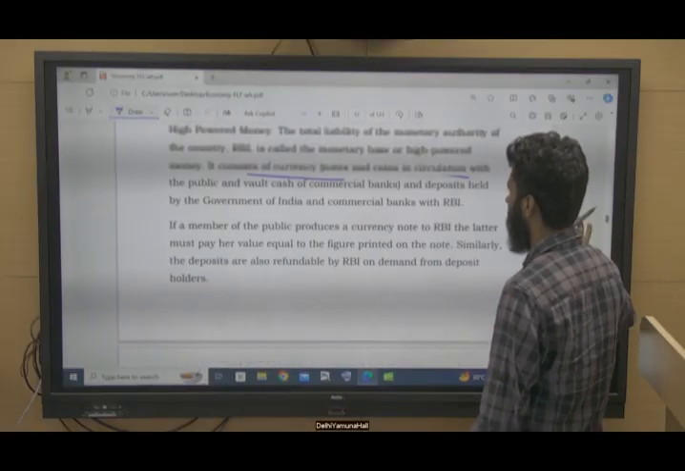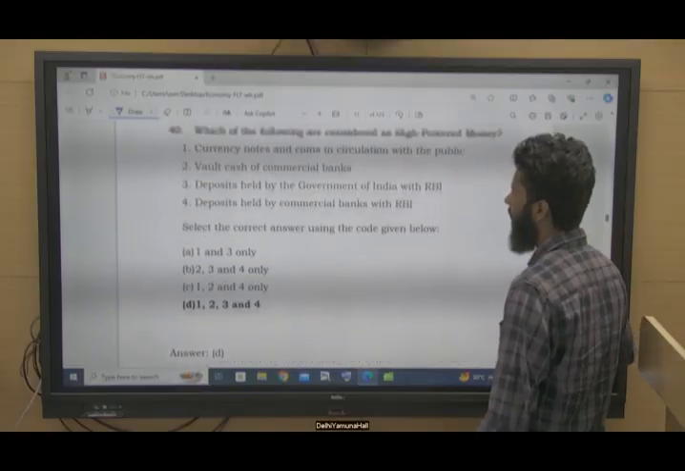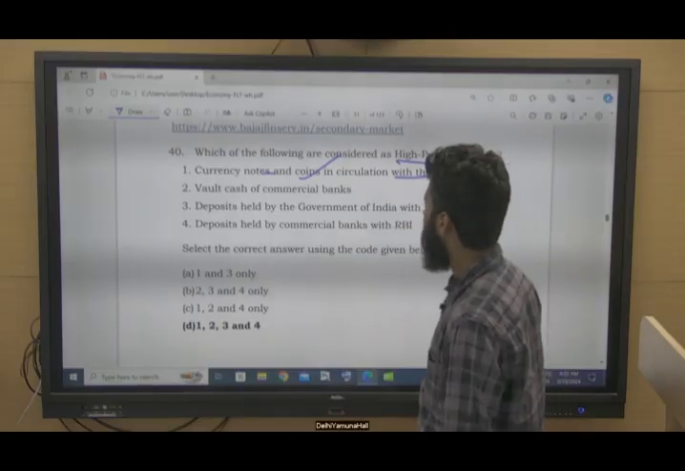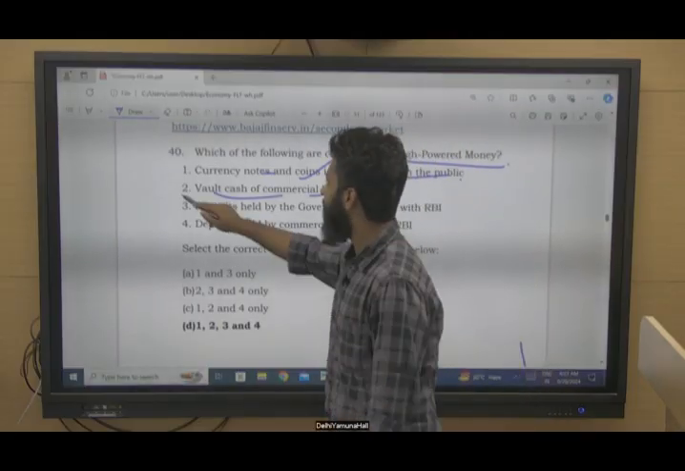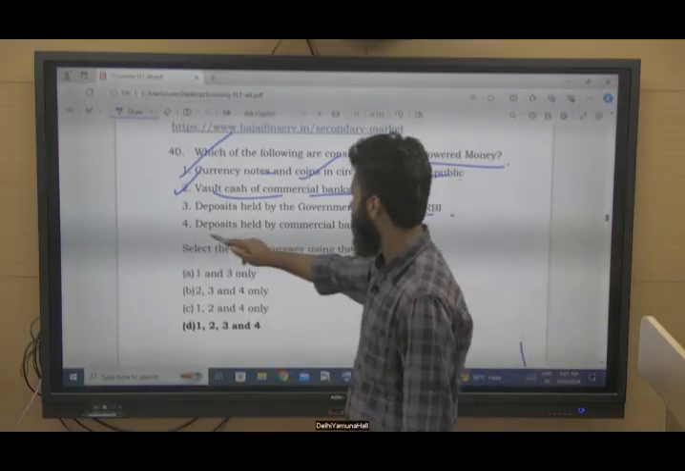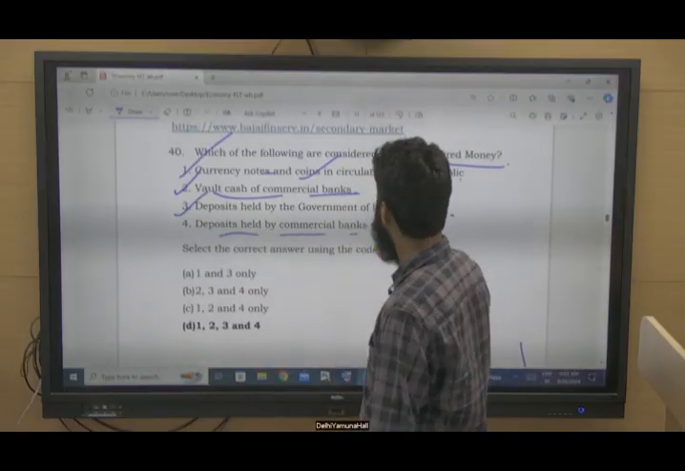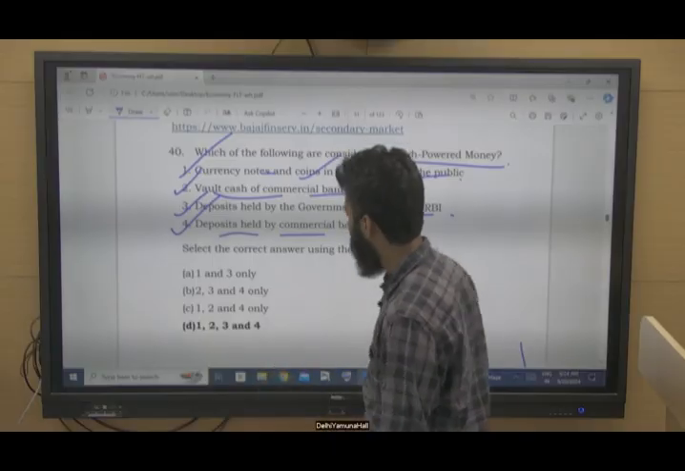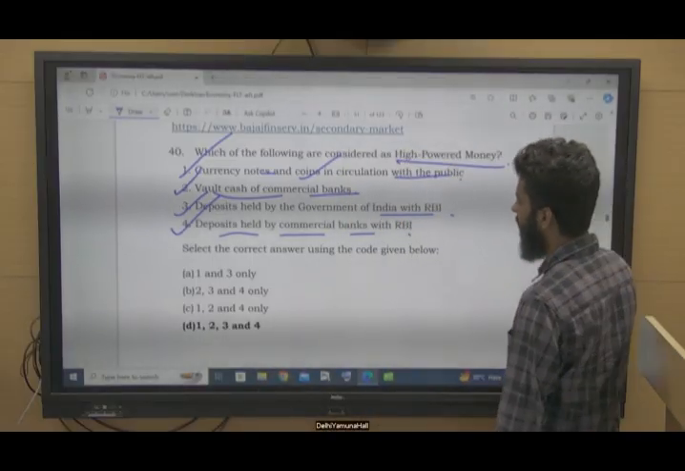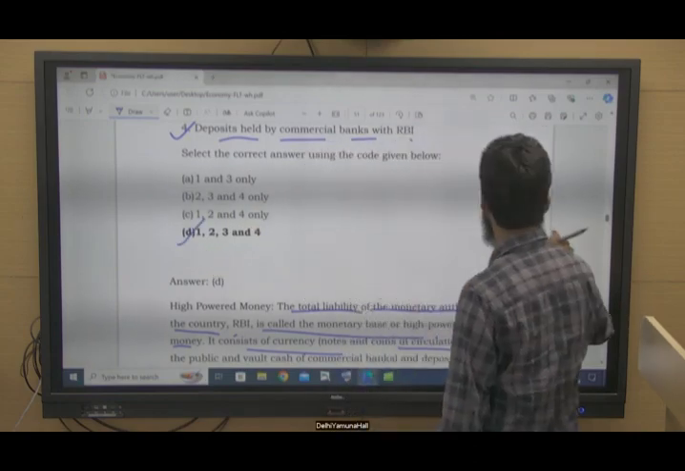This is the question, right? Okay. Currency notes and coins in circulation with the public, yes. Vault cash of commercial banks, yes, this is also a liability. Deposits held by the government of India with RBI, yes, this is also a liability. And deposits held by commercial banks with RBI, this is also a liability. So high-powered money is 1, 2, 3 and 4. Option D.